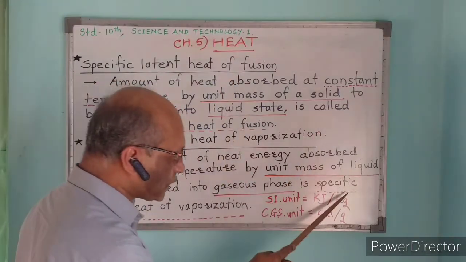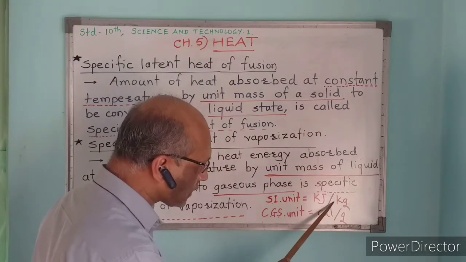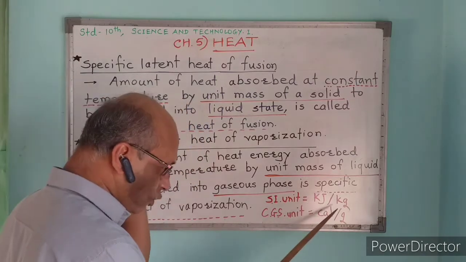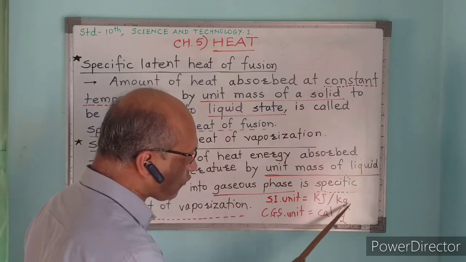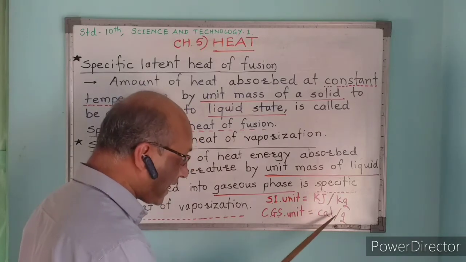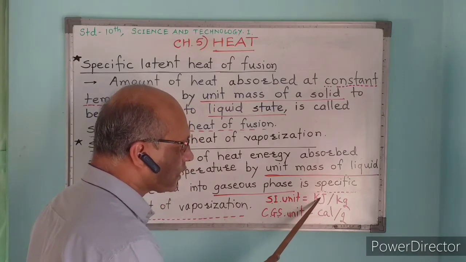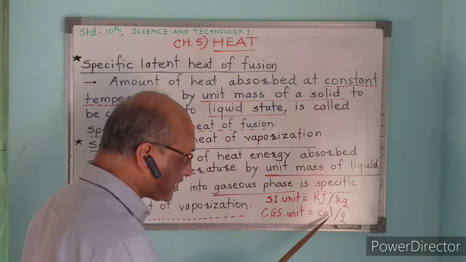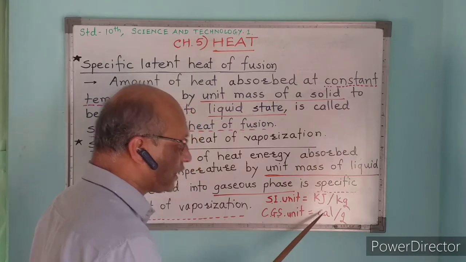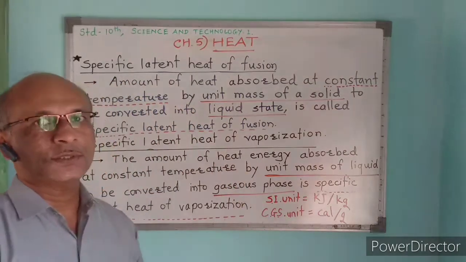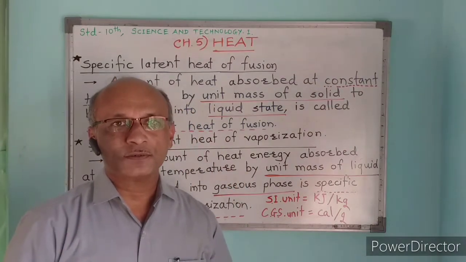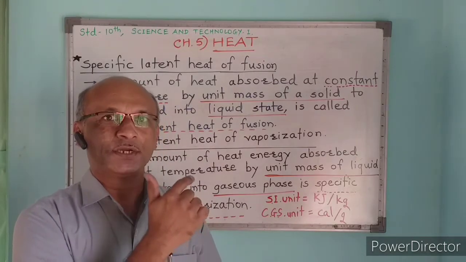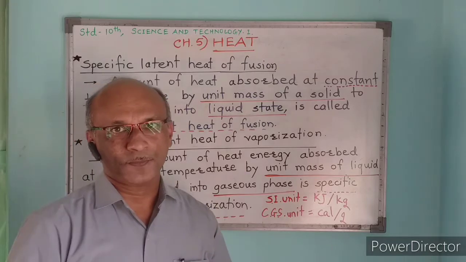That means this much mass gains this much energy. This many kilograms gain this much heat energy, this many grams gain this much heat energy. This is the specific latent heat of fusion and specific latent heat of vaporization.